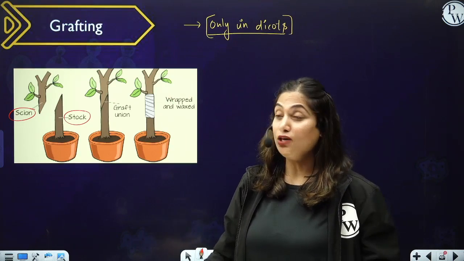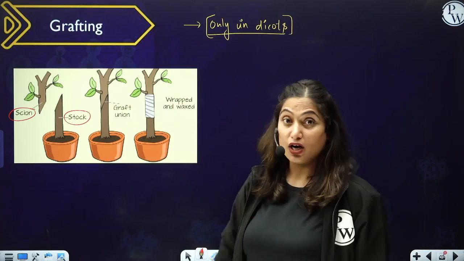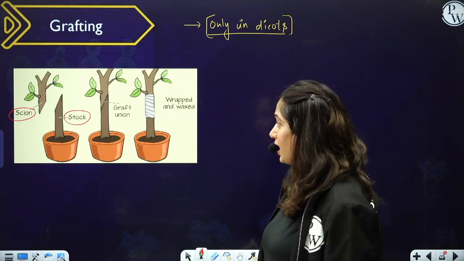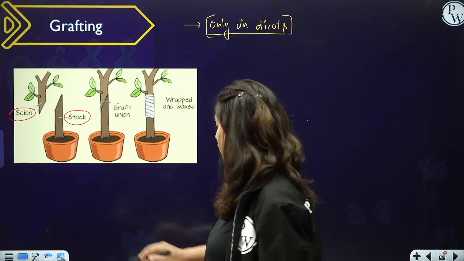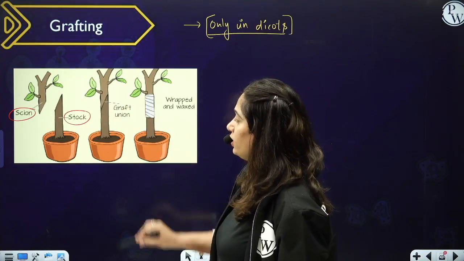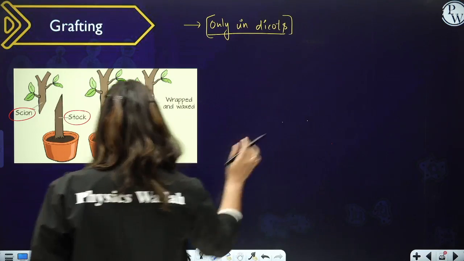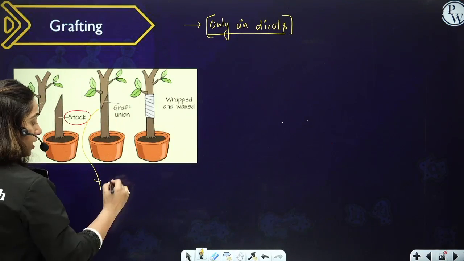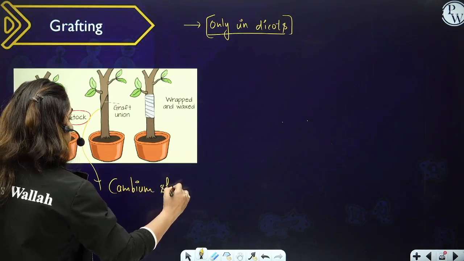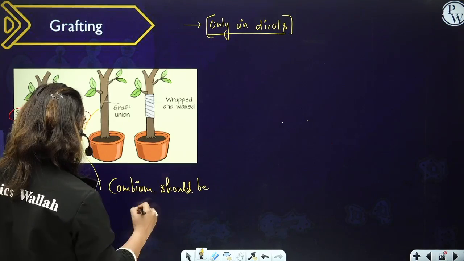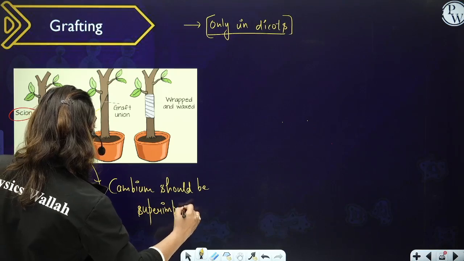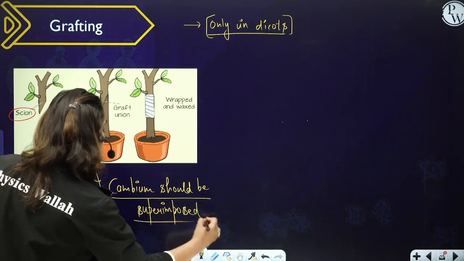Okay, and the plant formed after grafting is not called a hybrid, but it is called a composite plant. Right? So for a scion and a stock, the shoot system of one and the root system of the other are exploited, and then they are grafted on each other. When they are grafted on each other, what we have to take care of is that the cambium should be superimposed.